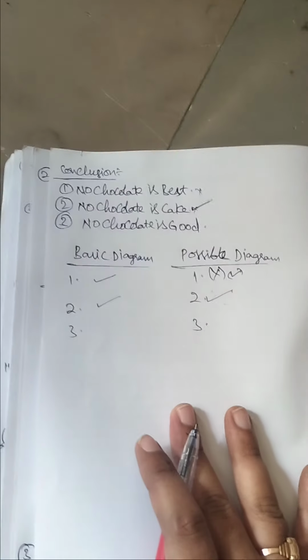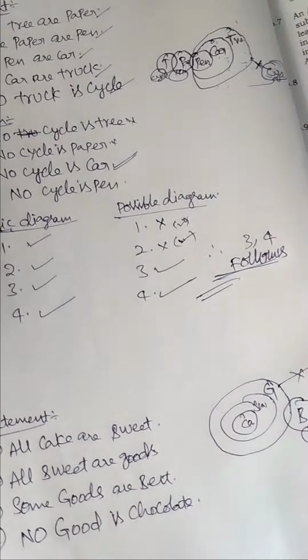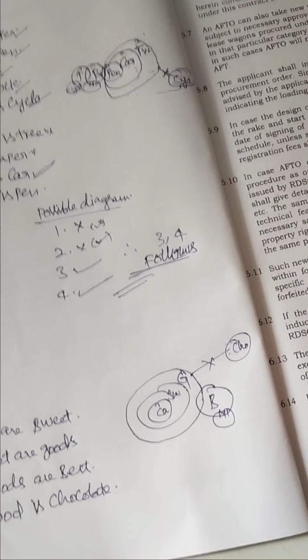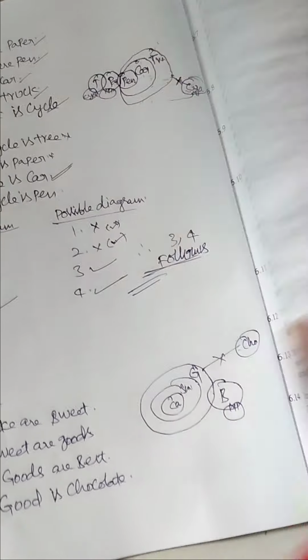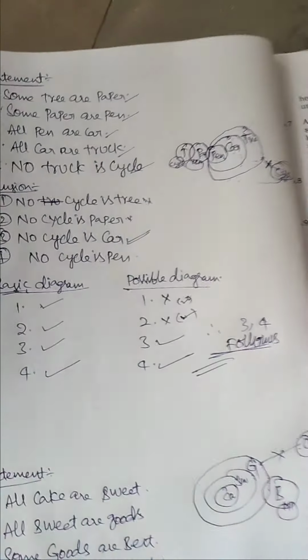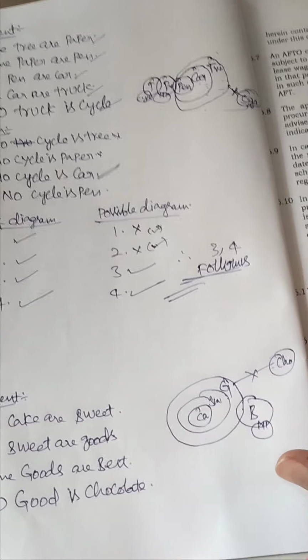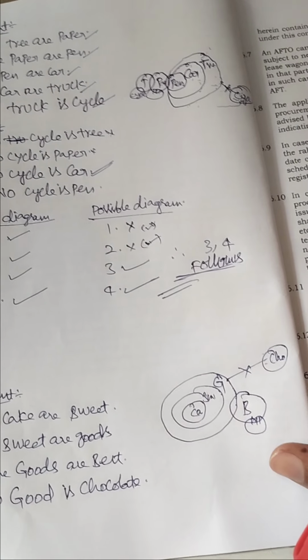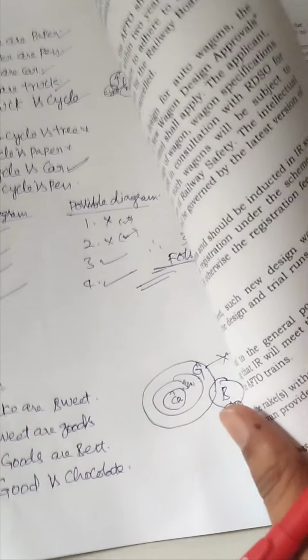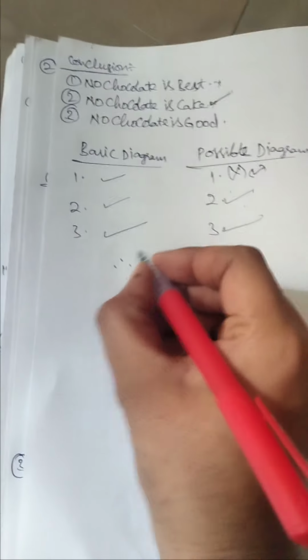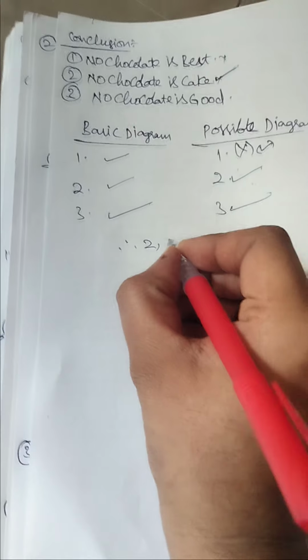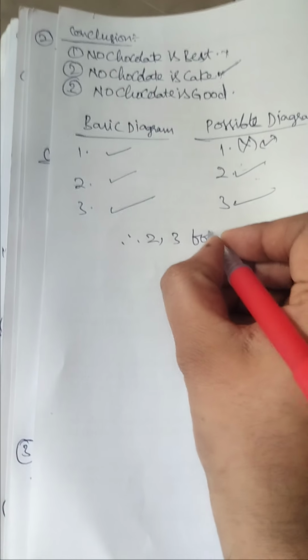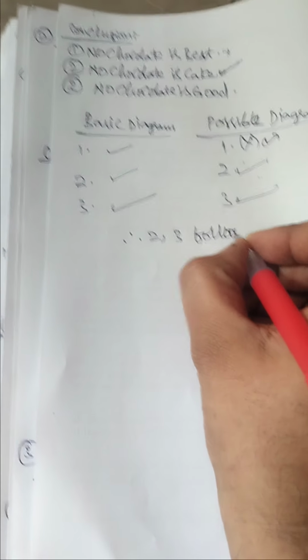Next, third, no chocolate is good. Yes, no chocolate is good. This also, we can't connect chocolate with good, obviously. Therefore 2 and 3 follow.